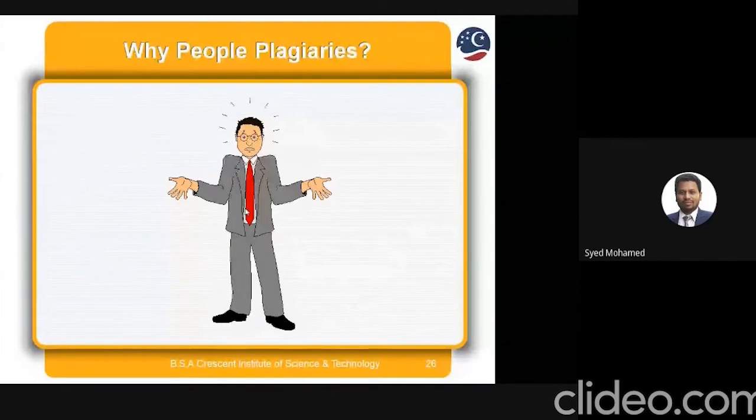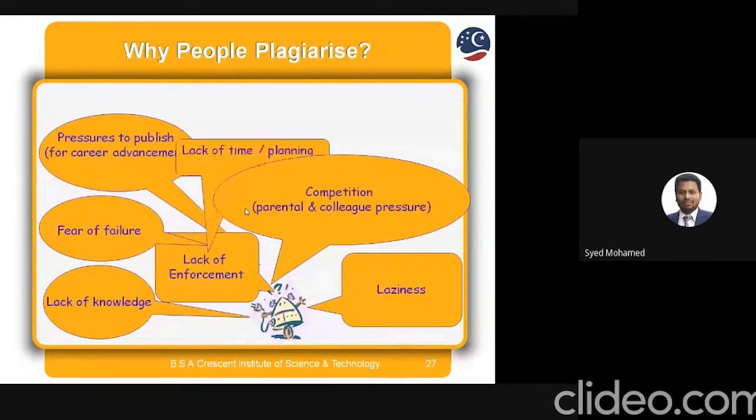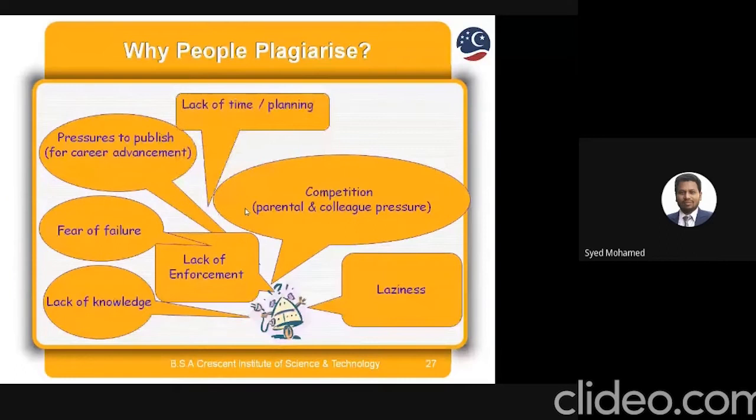First one, the pressure to publish for career advancement. Next one, the fear of failure, lack of enforcement, and lack of knowledge. And next one is competition. There is some colleague pressure and other pressures also. And one more important, that is laziness. And apart from that, lack of time or planning. And next one is to influence others. So like that, for these reasons our people plagiarize.